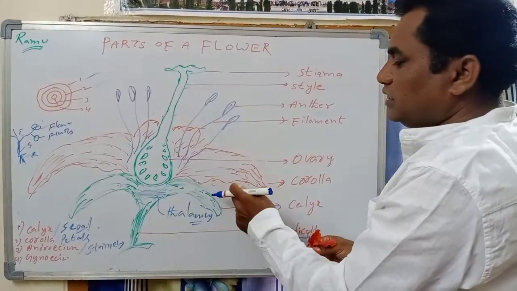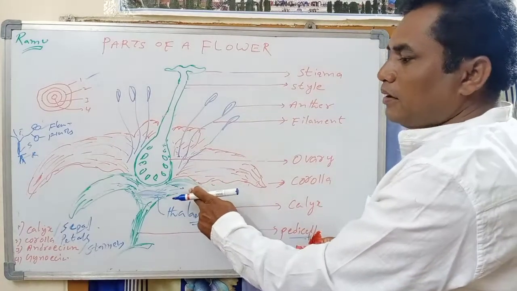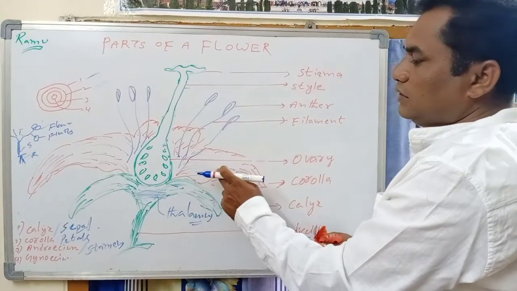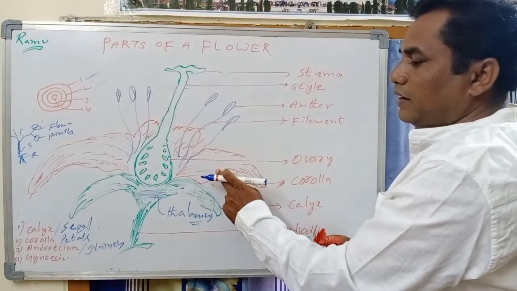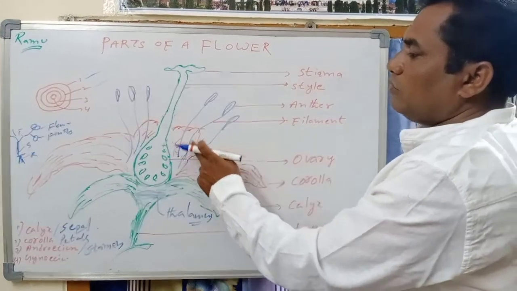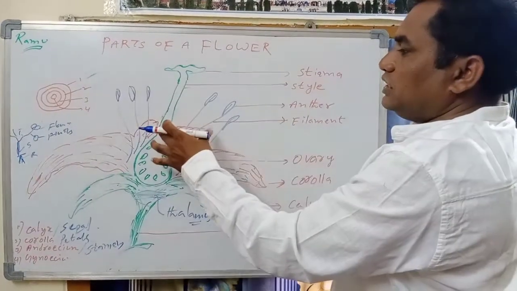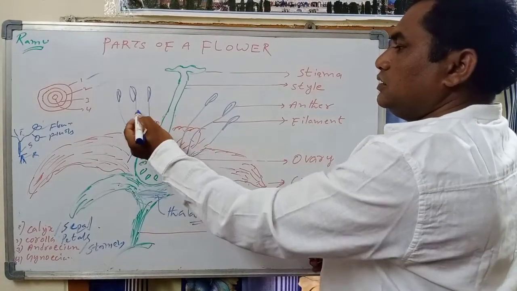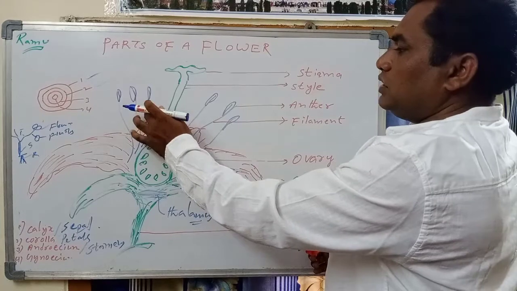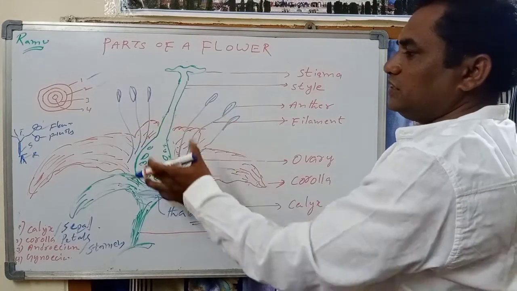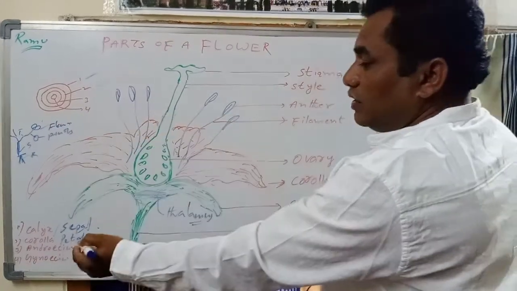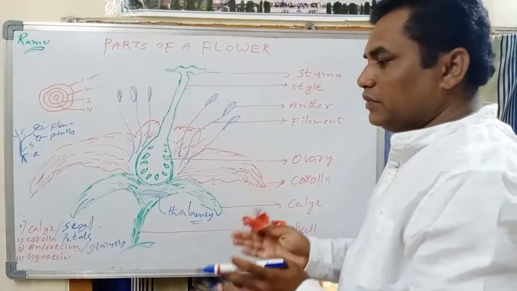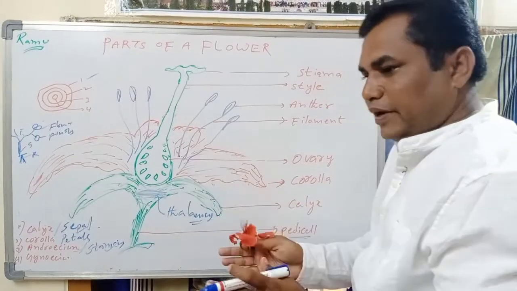So here we can see the green color are called calyx or sepal. The red color is called what? Petals or corolla. Now third whorl or stamens. In this flower you can see 6 stamens: 1, 2, 3, 4, 5, 6. So the third whorl is called what? Generally we should call androecium. Androecium consists of what? Stamens.